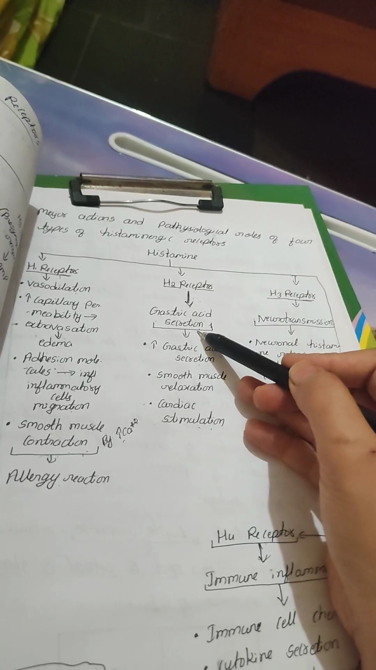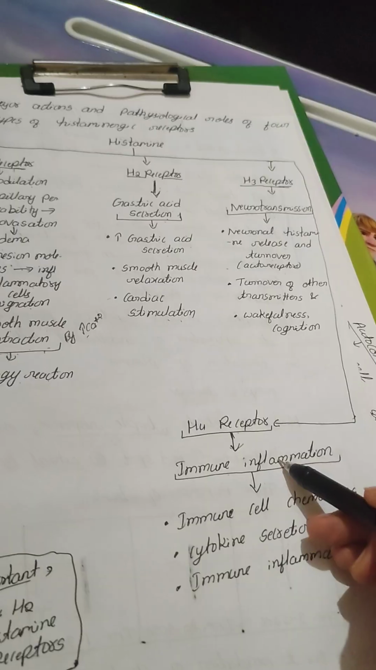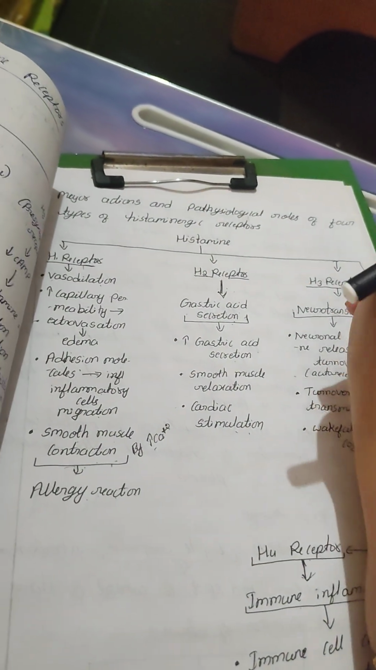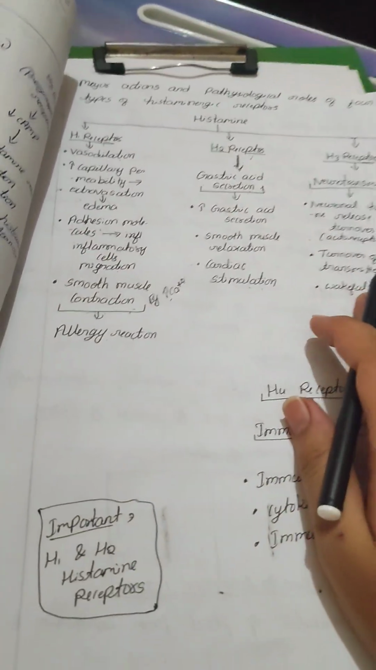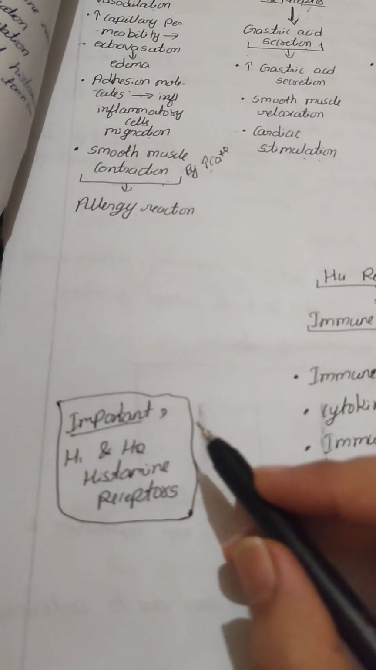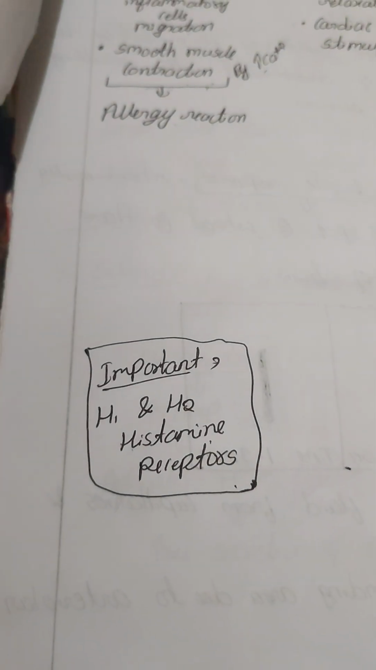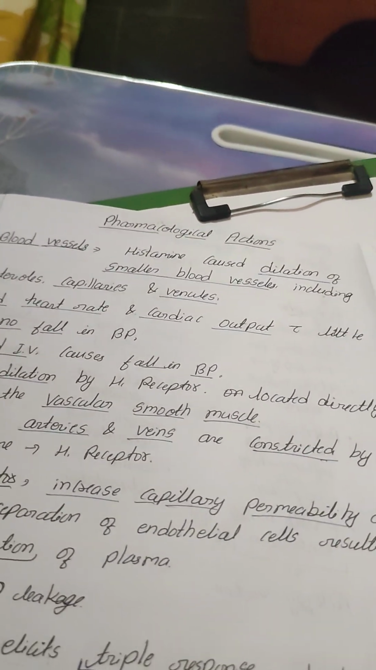So there are 4 receptors, H1, 2, 3, 4. H1 is responsible for allergy, H2 for gastric acid secretion, H3 for neurotransmission, H4 for immune inflammation. So for your B.Pharma students, the important receptors are H1 and H2. I also write here: important, H1 and H2 histamine receptors for your syllabus or for your examination. Next, what are the pharmacological actions?